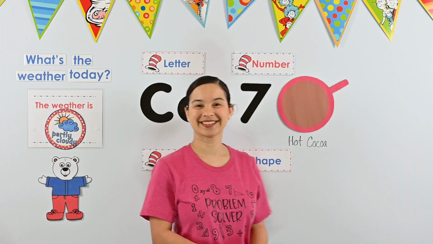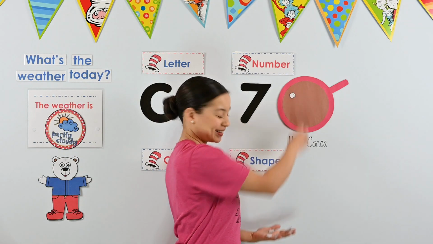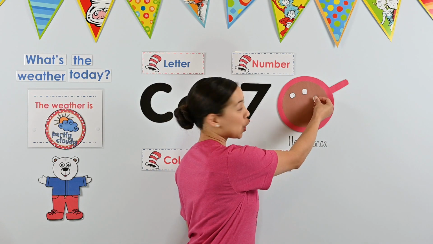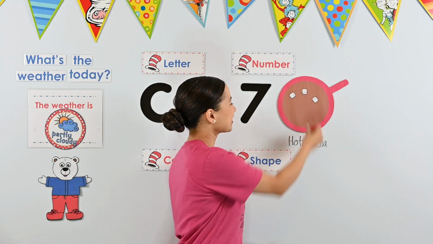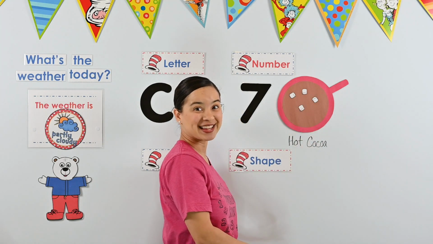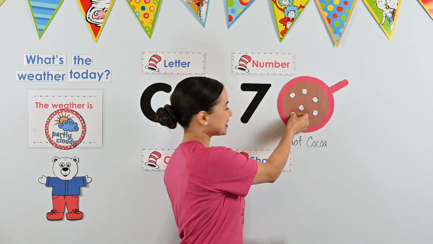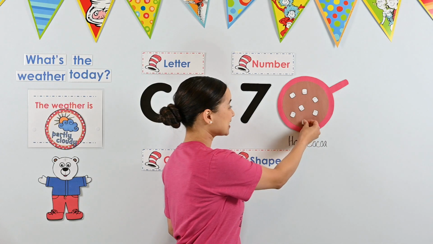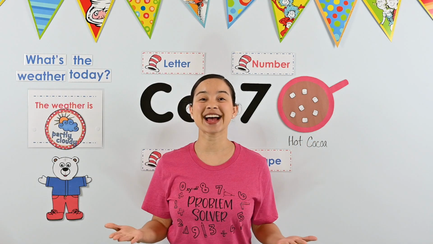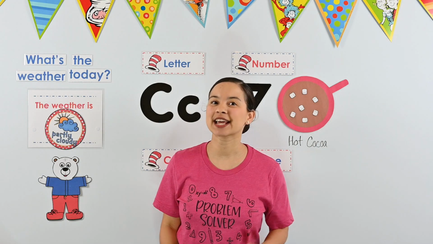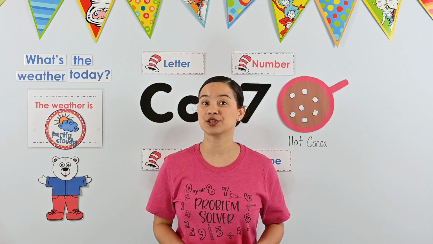Great. Let's count together. 1, 2, 3, 4, keep counting, 5, good, 6, 7. We have 7 marshmallows in our hot cocoa. Let's count one more time, just to be sure.